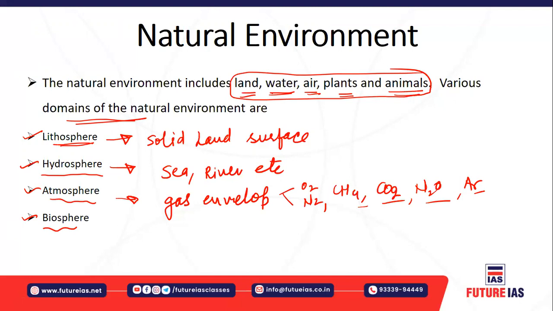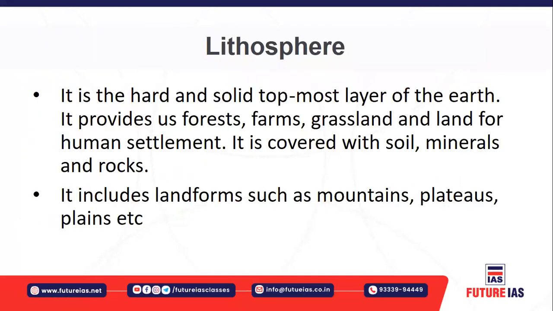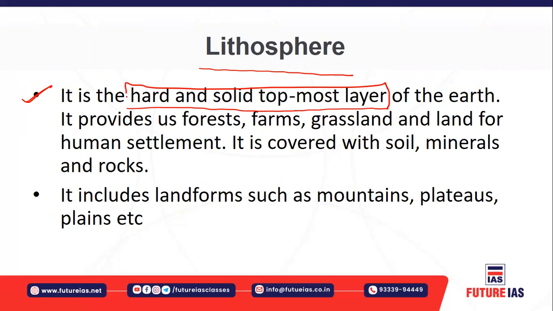So let's look at these domains of the natural environment one by one. First of all, let's understand the lithosphere. What is the lithosphere? Lithosphere is the hard and solid topmost layer of the earth. It is the solid-most part of the earth. It is hard because a solid surface will definitely be hard.